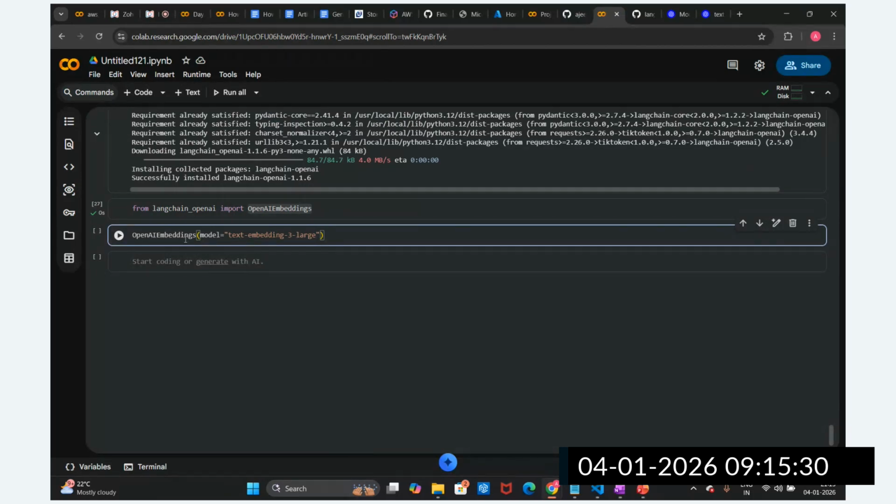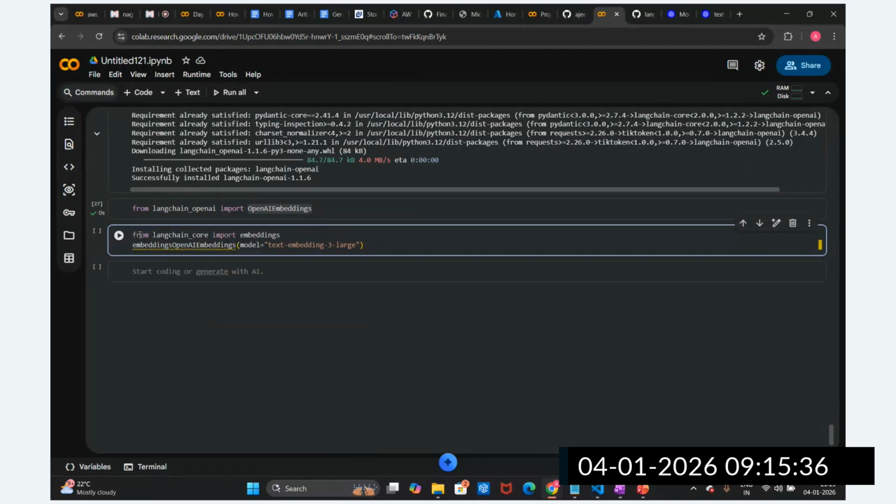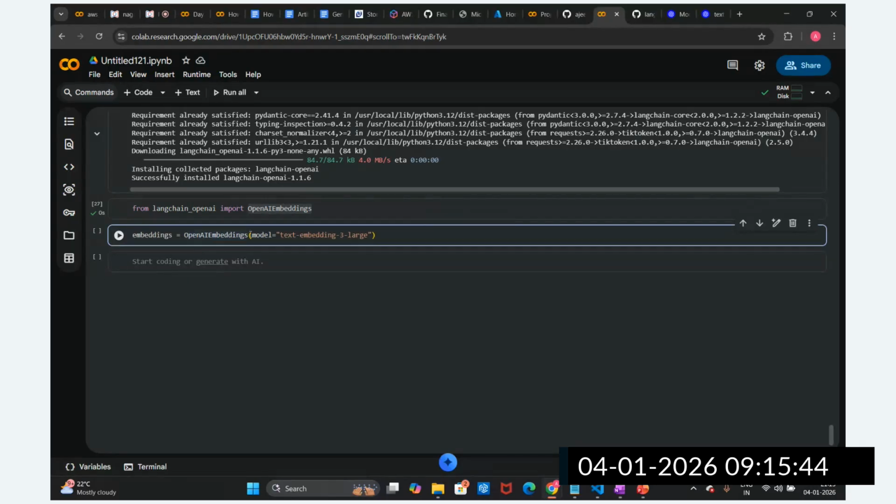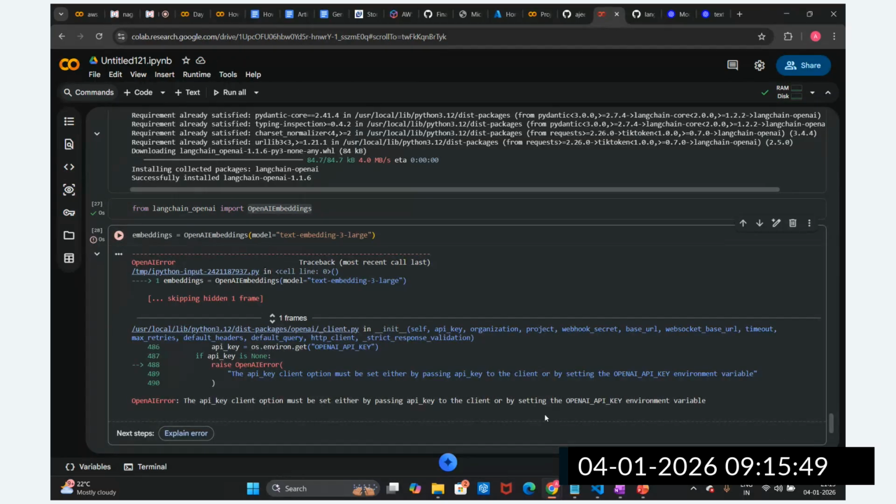This is the model I'm going to store in a variable, embedding. But whenever I try to execute, it will throw an error. Why? Because as of now I have not stored the OpenAI key in the environment. I need to store this OpenAI key in the environment.